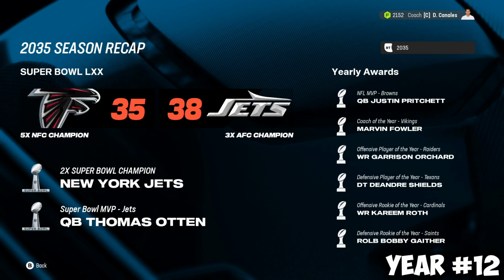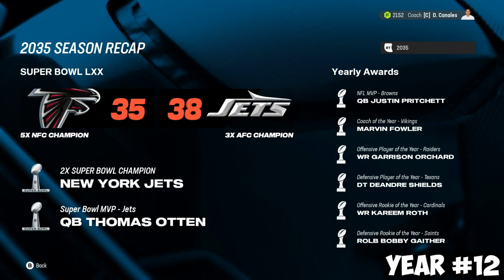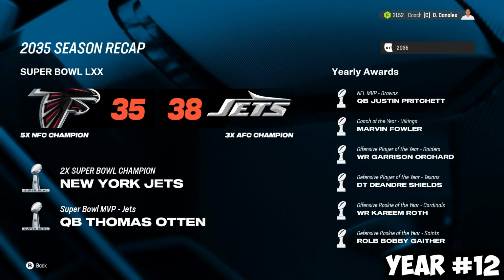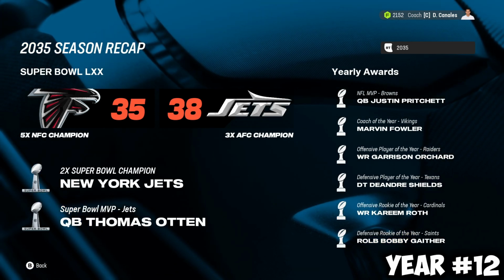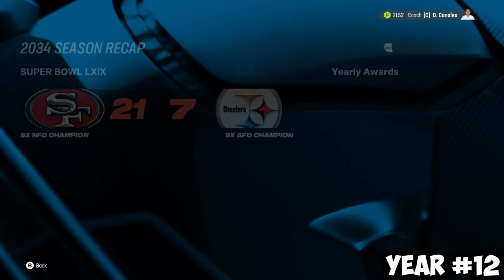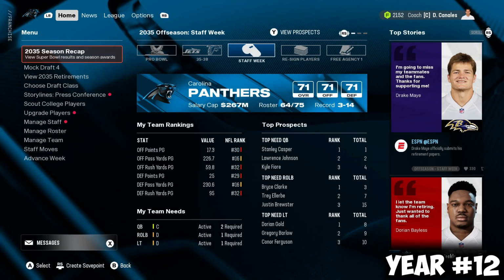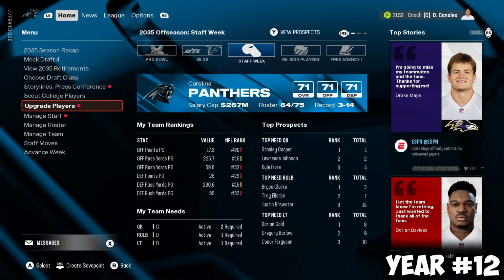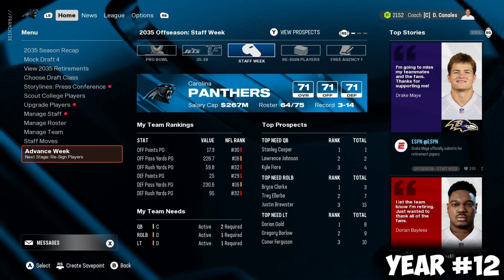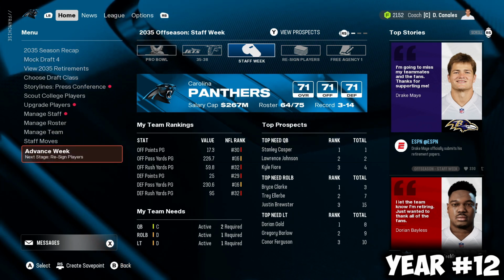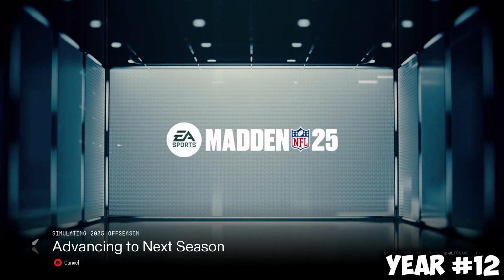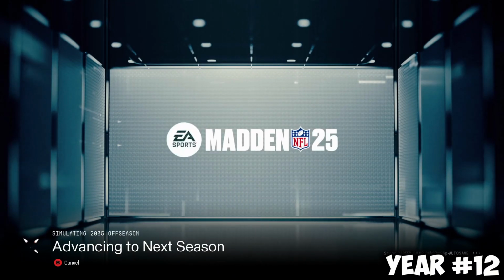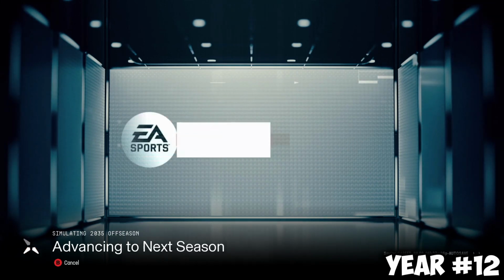And the Jets get their Super Bowl. They win, 2-time Super Bowl champion, first time since 1960 something. I saw something where the last time they won, people hadn't even walked on the moon. That is wild. You have people walking on the moon before you've won a second Super Bowl. But in 2035, they get things done. Will Rigoberto Fry still be in the league, finishing his 5th and final year in his contract, or will he be retired? We'll go ahead and check it out now.